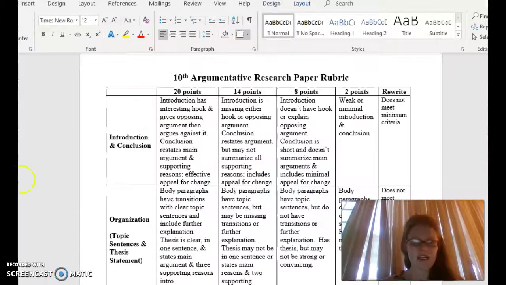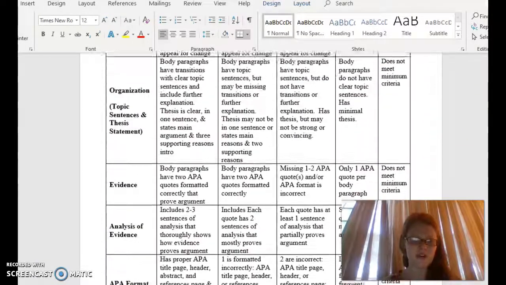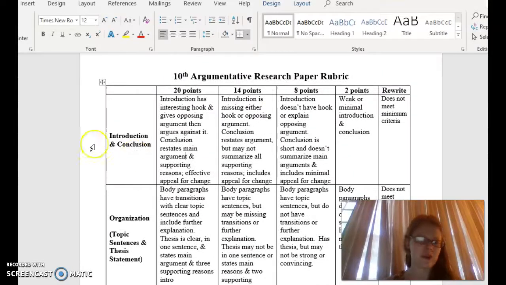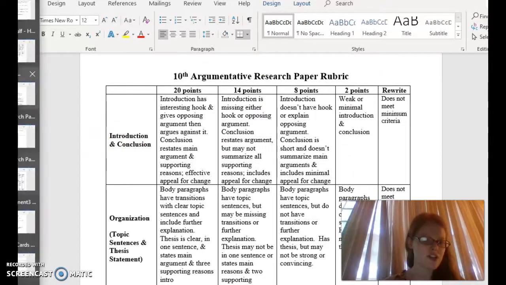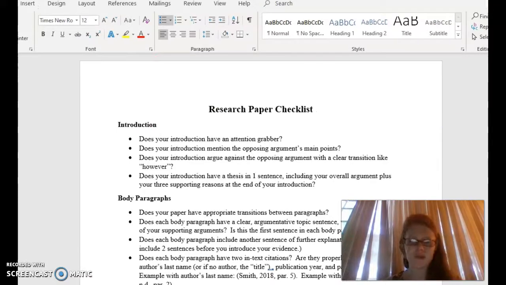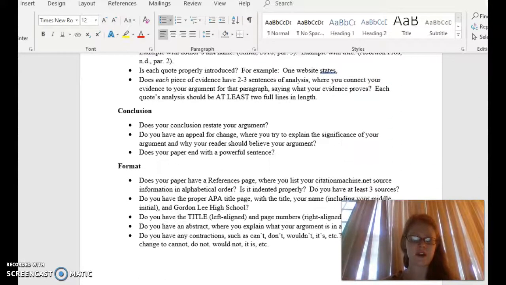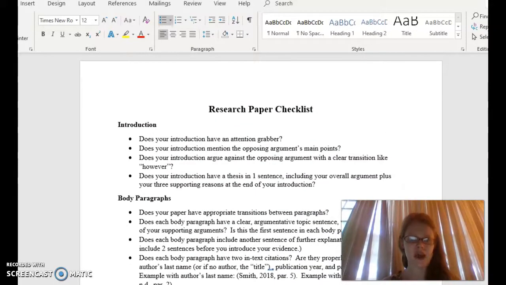All right, guys, so hopefully this rubric makes sense for how you are being graded. Make sure that you take a look at it before you write your paper. Also, I know I showed you this before, but make sure you go through this research paper checklist. I'll be uploading this as well. This will show you after you've written your paper what you should include, and if you didn't include something, it should prompt you to go back and do that.